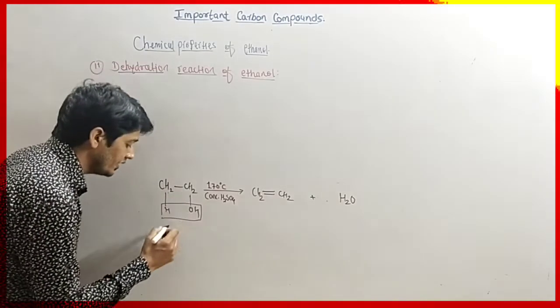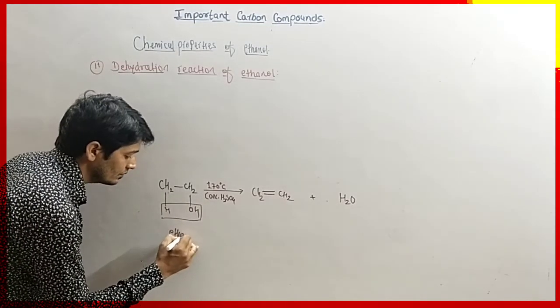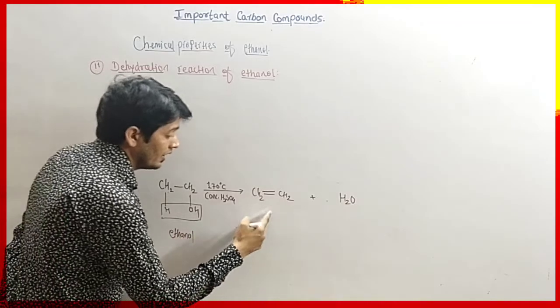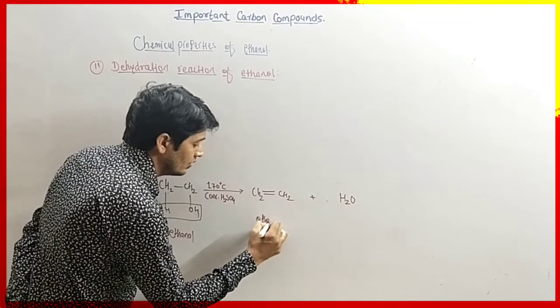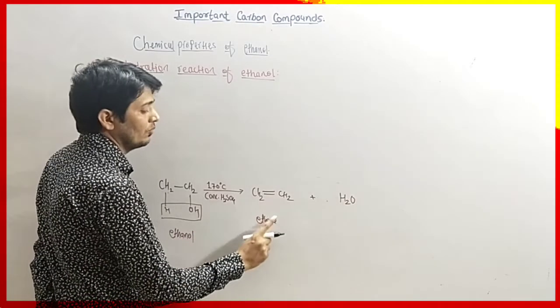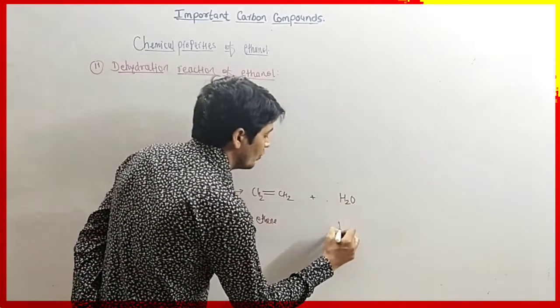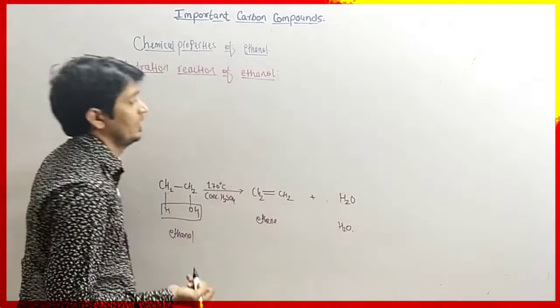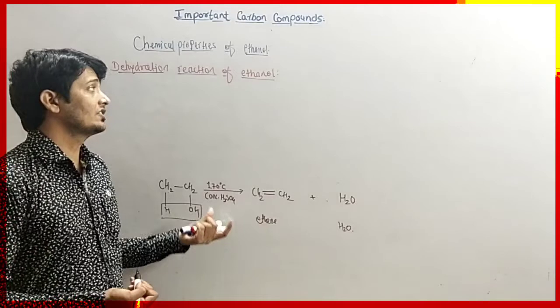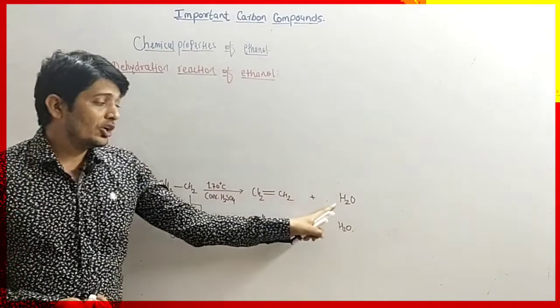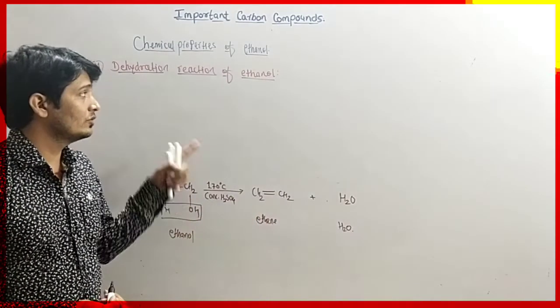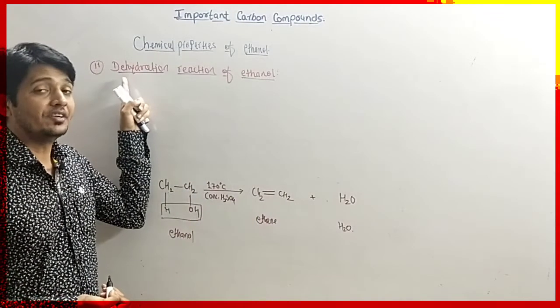So it is ethanol, it is ethene. See, for the double bond we are writing ENE, and it is a water molecule. So this is the reaction. Here a water molecule is removed from the ethanol, that's why it is called a dehydration reaction.